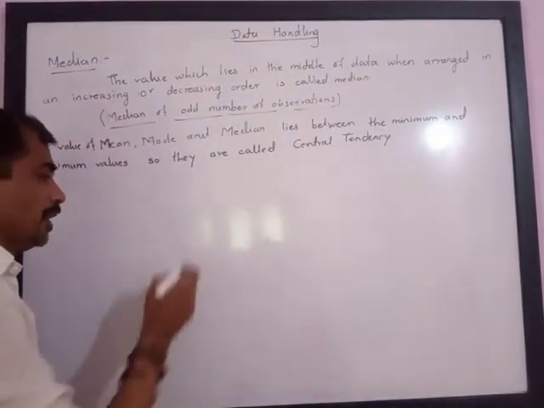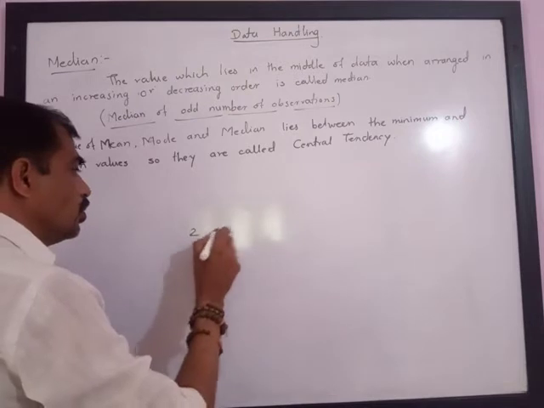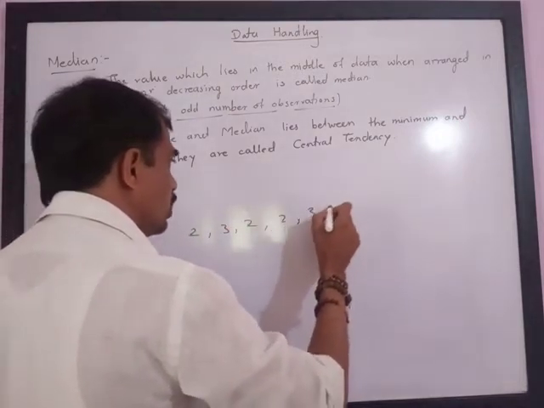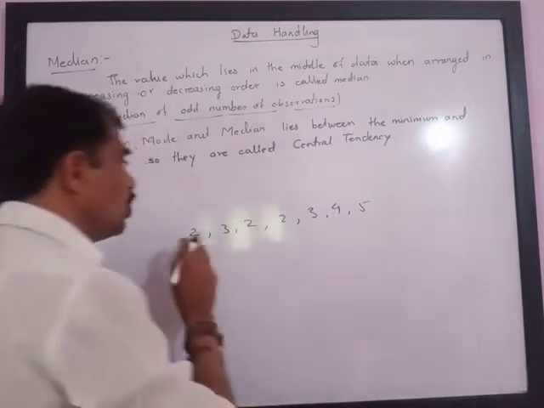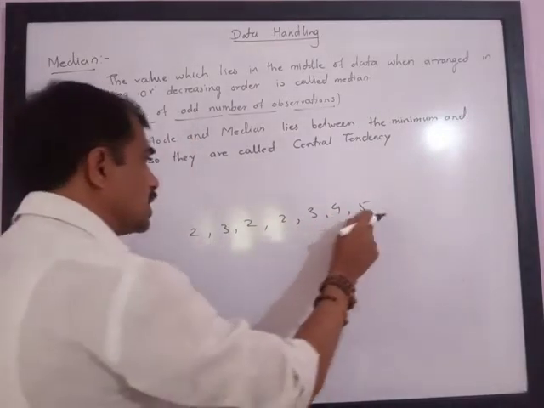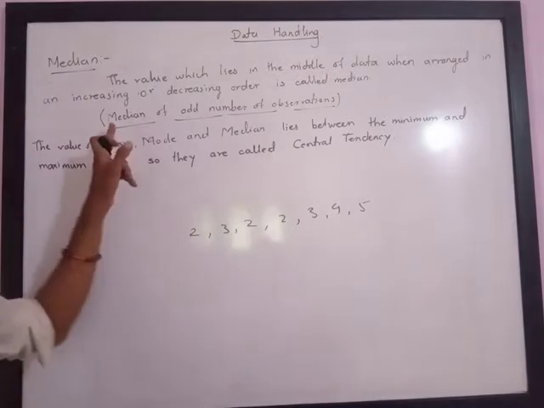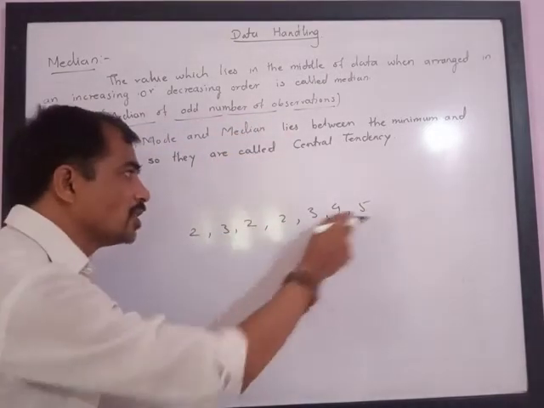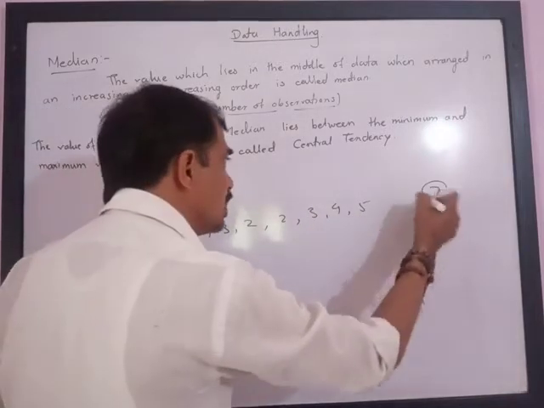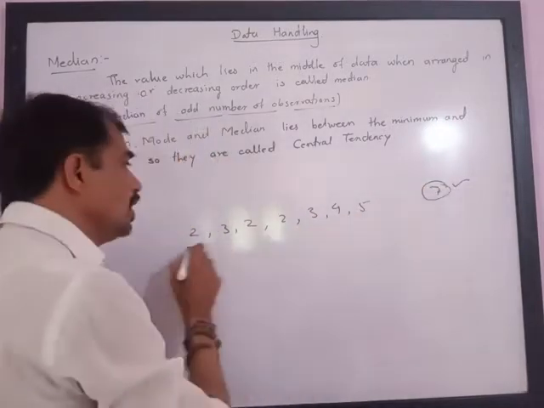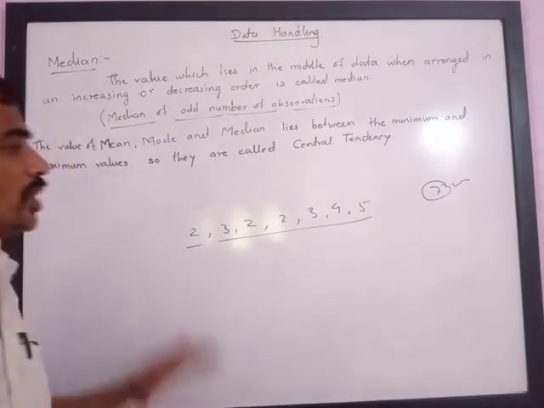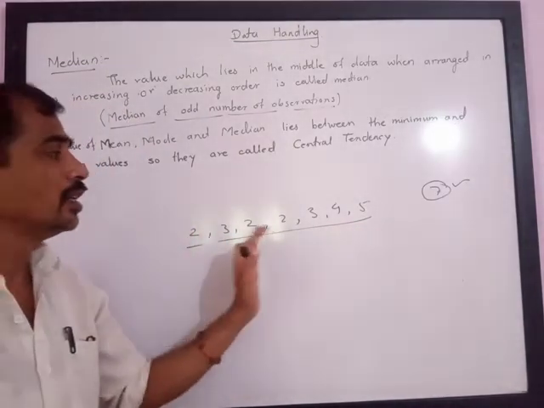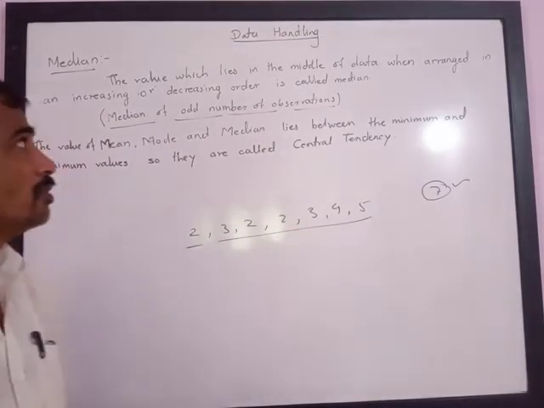For example, if you are given the information 2, 3, 2, 2, 3, 4, 5. That is 1, 2, 3, 4, 5, 6, 7. Please note, here we are going to consider median of an odd number of observations. Here the number of observations is 7, which means the number is odd. This year in 7th standard we are going to study only odd number of observations. How to find the median of an odd number of observations?